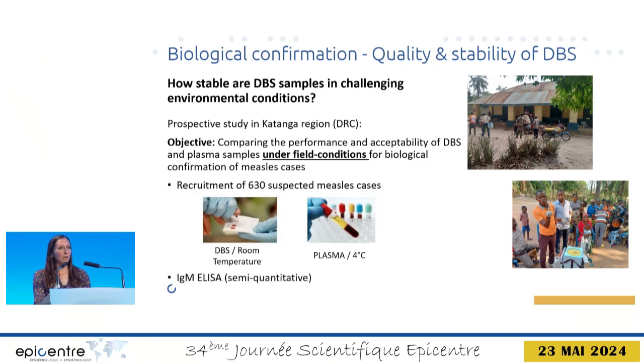Suspected measles cases were invited to provide paired samples of DBS and plasma. The samples were transported to the laboratory using the regular transport mechanisms, where DBS were shipped at room temperature and plasma at 4 degrees. Both sample types were analyzed using a semi-quantitative IgM ELISA.